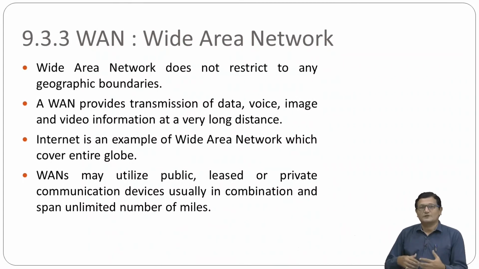Anyone who wants to join the internet can pay some amount to the ISP, the internet service provider, and use the internet facility. So you are not paying for the internet, you are paying for the services provided by the ISP. That's why WANs are a public network, not a privately owned network.